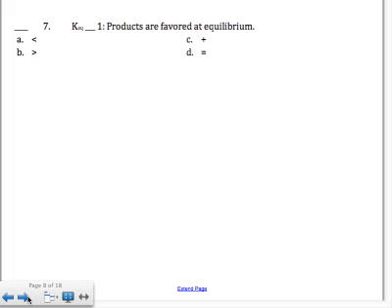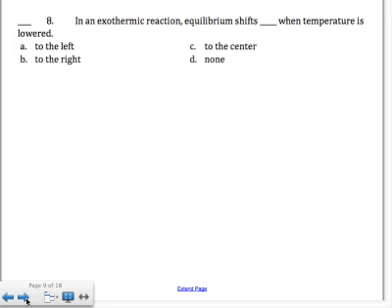If the equilibrium constant is greater than, less than, plus, or equal to 1, it means that products are favored at equilibrium. Well, if the equilibrium constant is greater than 1, then the products are favored. In an exothermic reaction, which means heat is on the right-hand side of the reaction, equilibrium shifts blank when the temperature is lowered. So if heat is on the right, because it's exothermic, and the temperature is lowered, that means removing something from the right-hand side, and removing something pulls to the same side, so it's going to shift to the right.